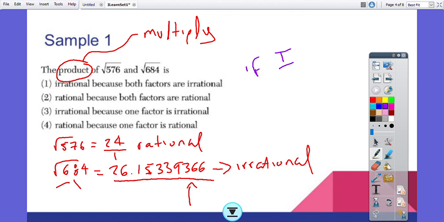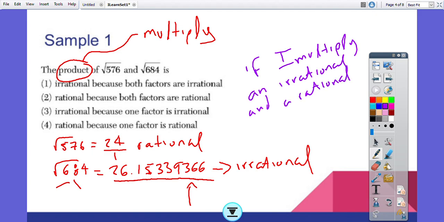If I multiply an irrational and a rational number, I'm going to get an irrational number.